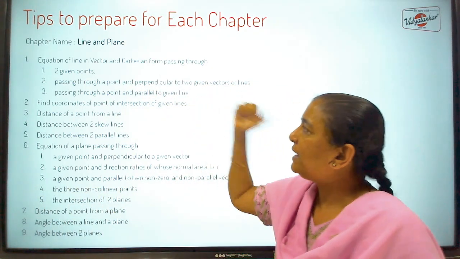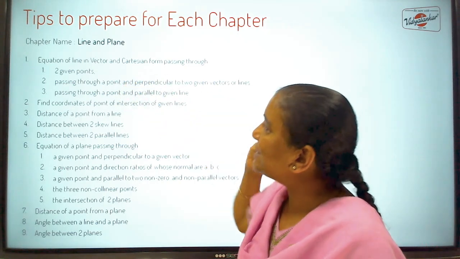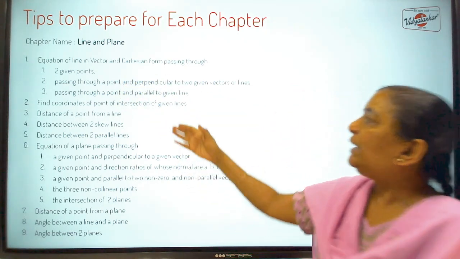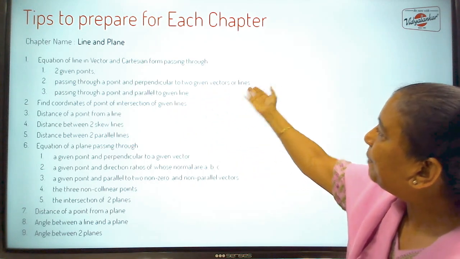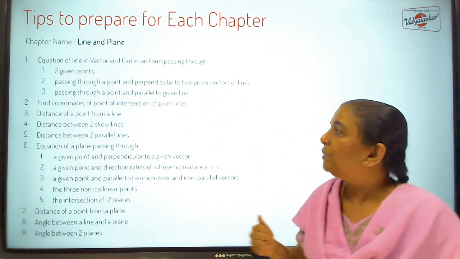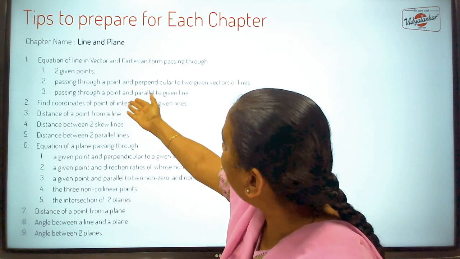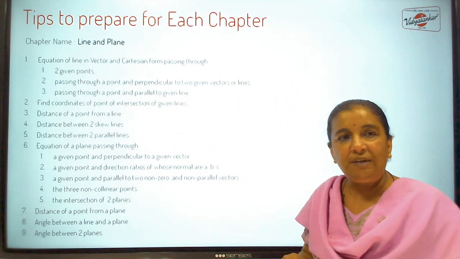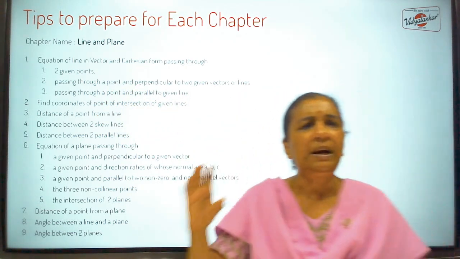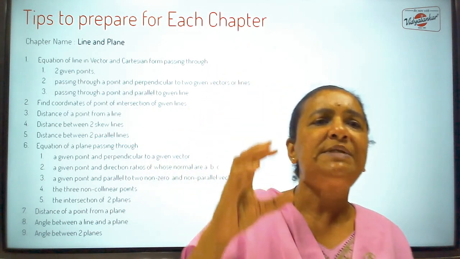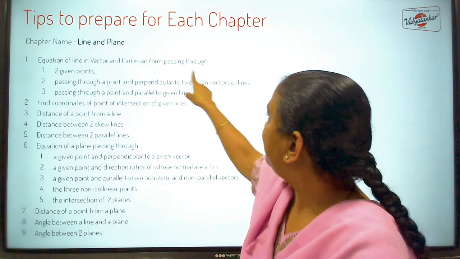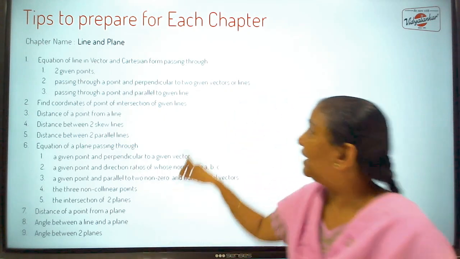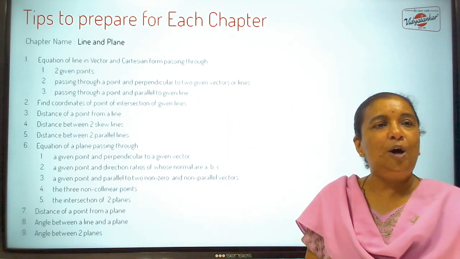So equation of line they ask when the line is passing through two given points, or line is passing through a point and perpendicular to two given lines or vectors, or it is passing through a point and parallel to the given line. So these are typical cases. If you study them systematically, okay, this one kind I have to solve it this way. Question of this kind I have to solve it this way.